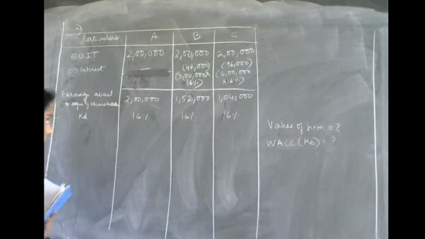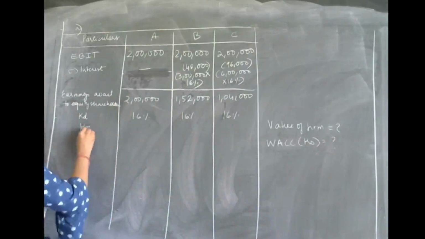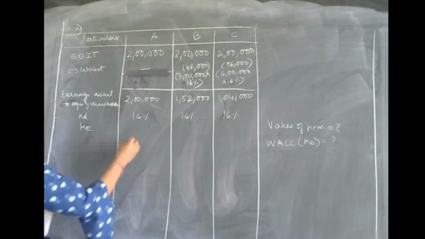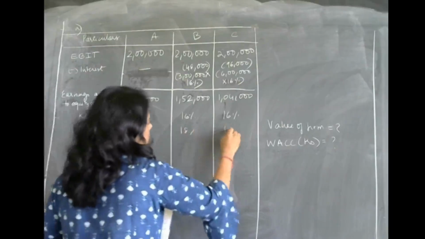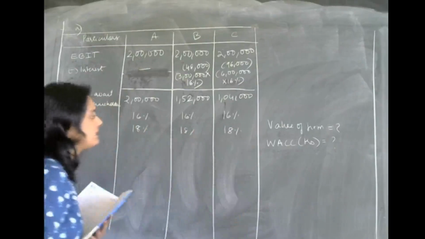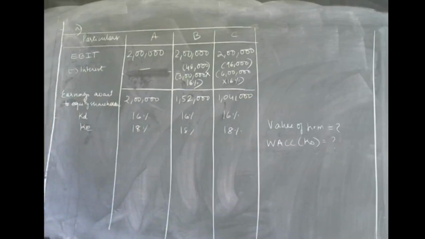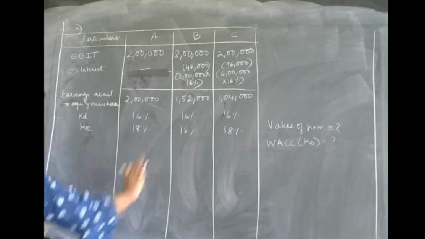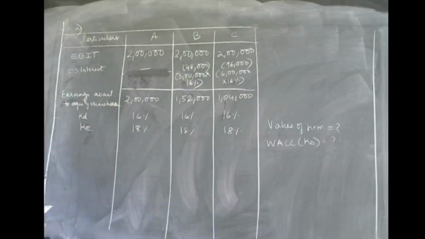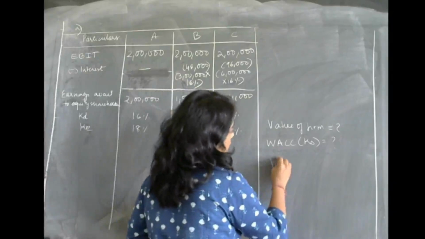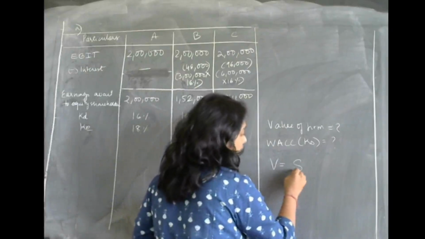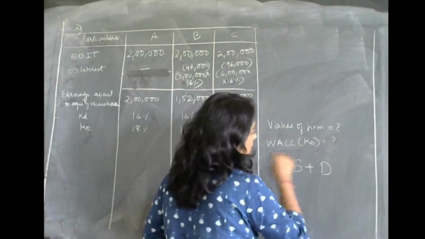In the question they have also given us KE. KE is given as 18%. Now let us find out the value of the firm. In order to find out the value of the firm, we need to know the market value of equity plus market value of debt.